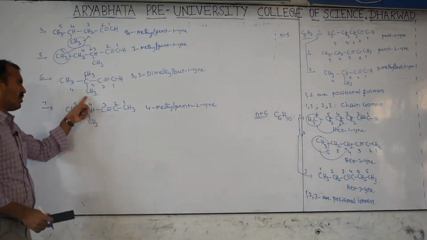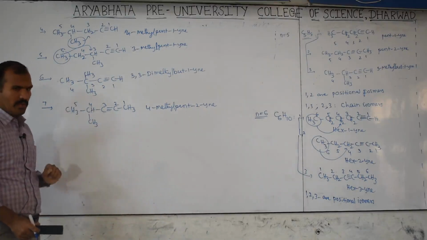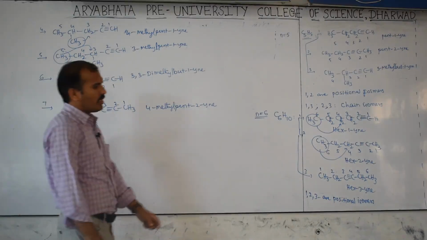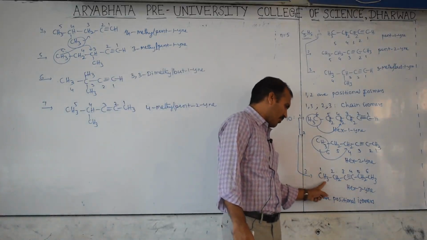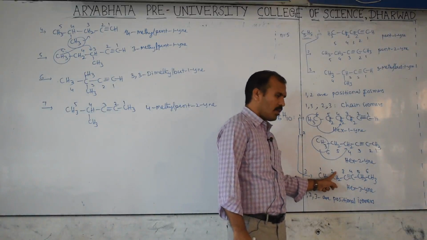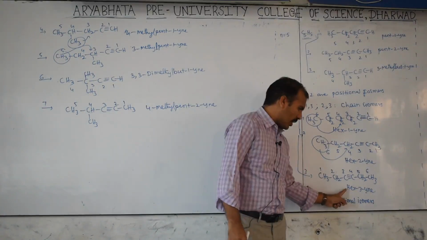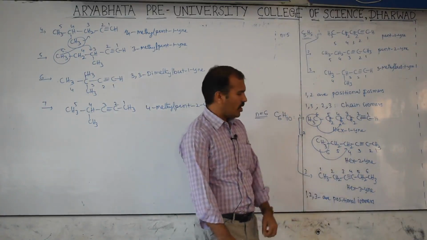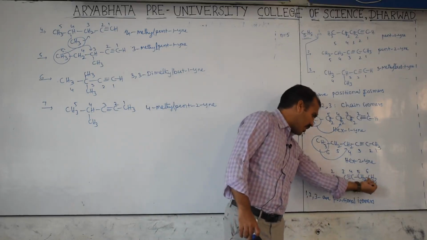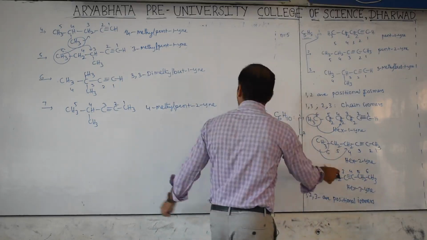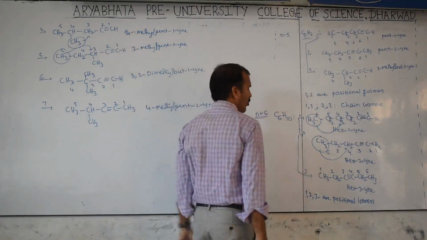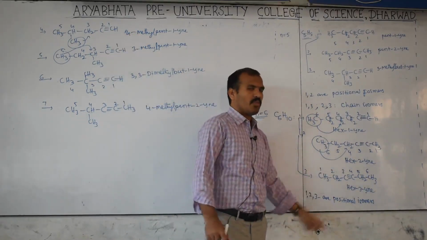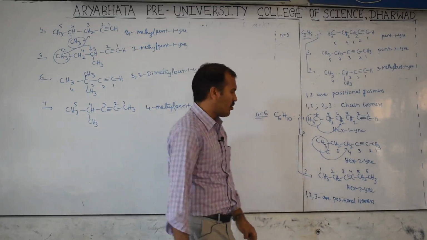Now you can't shift to here because if you shift also, the name will be the same. If you take this one, then there is no change, because if you shift this CH3 to this one, again it is pent-3-yne only, there is no change in name. If you shift this CH3 and place it on this one, then this is nothing but this type. So the name will be the same. With this there is no isomer possible. It means there is no chain isomer possible.